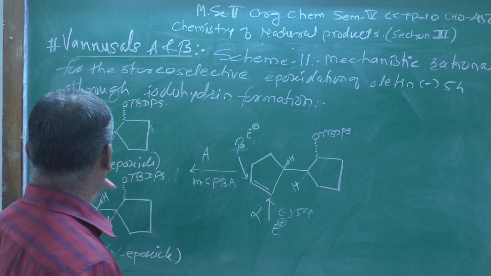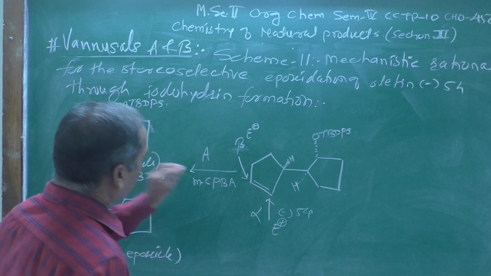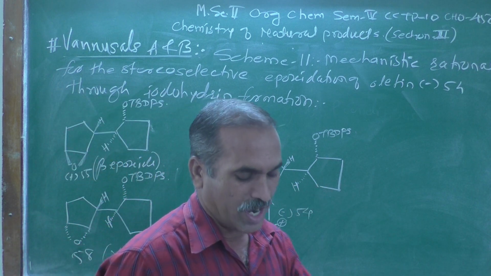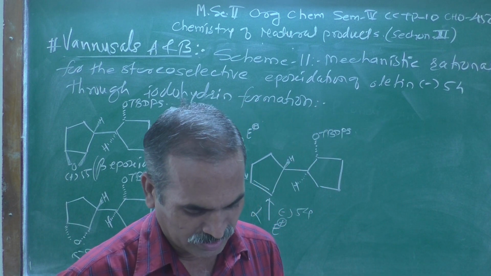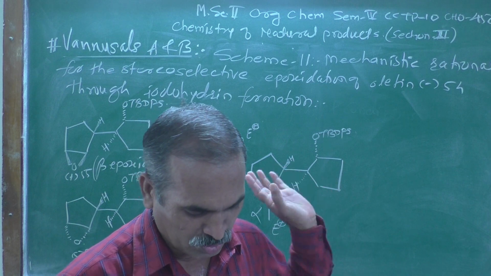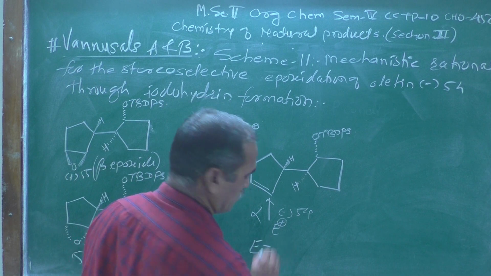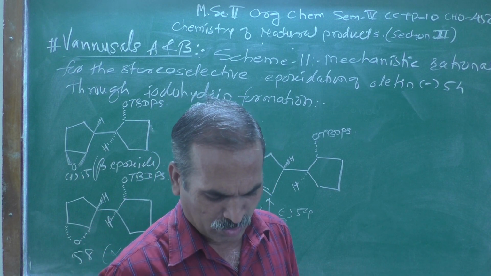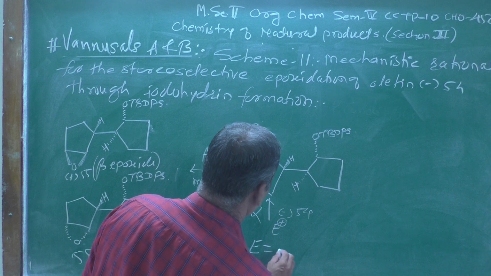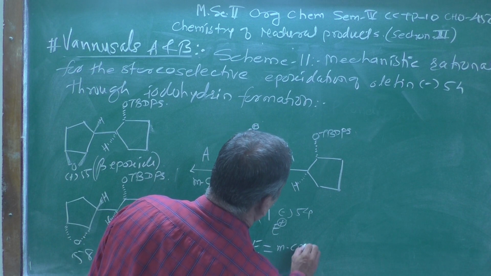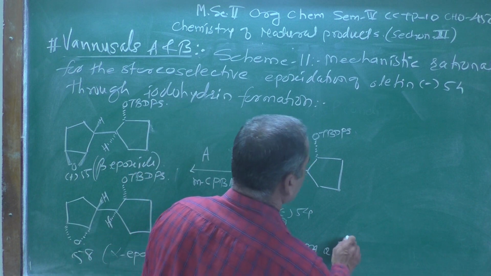We got structure number 55 as well as 58 depending upon the reaction condition with metachloroperbenzoic acid, producing these two possibilities, where E is the electrophile, which is metachloroperbenzoic acid or I plus, the iodinium ion.